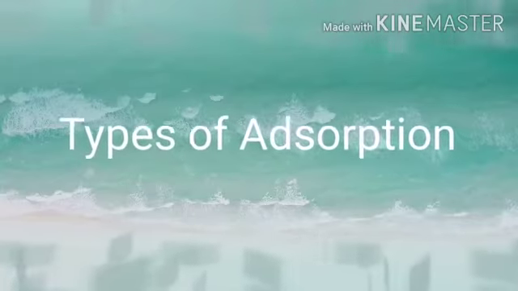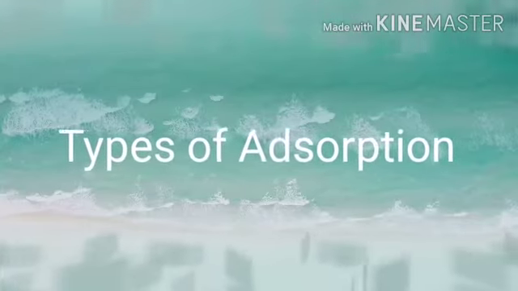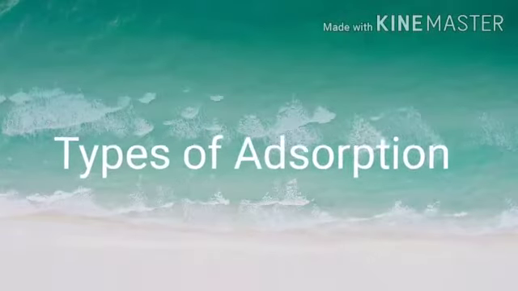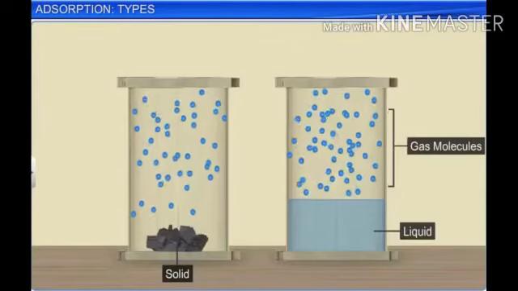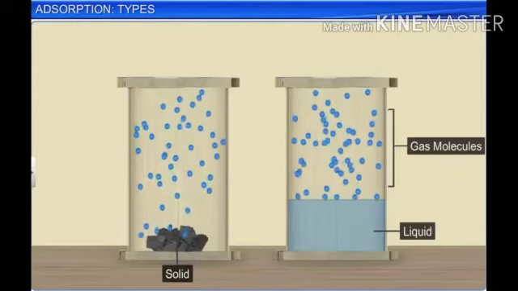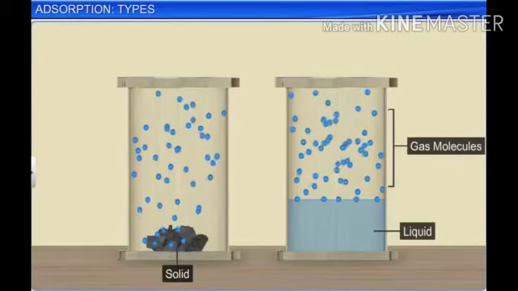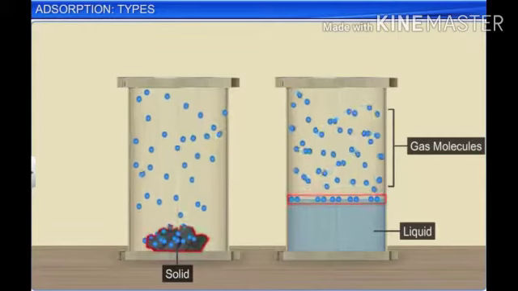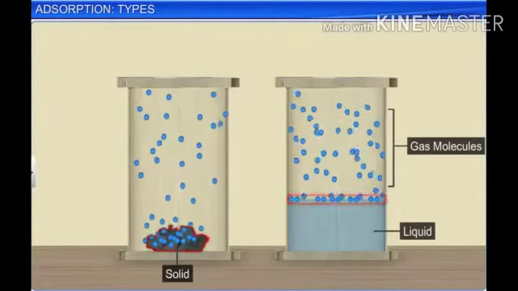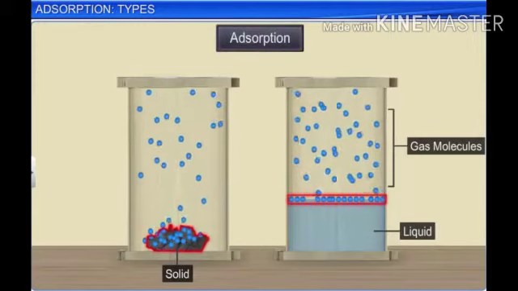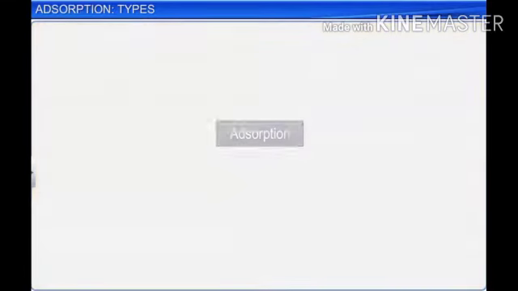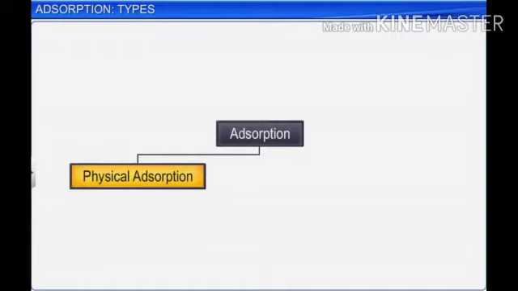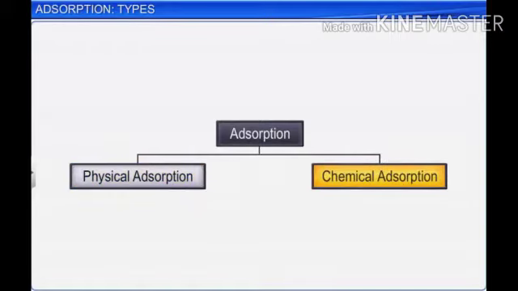Today we are going to discuss types of adsorption. We studied that the phenomenon of attracting and retaining the molecules of a substance on the surface of a liquid or a solid, resulting in a high concentration of molecules on the surface, is called adsorption. And adsorption of gases on solids can be of two types: physical adsorption and chemical adsorption.